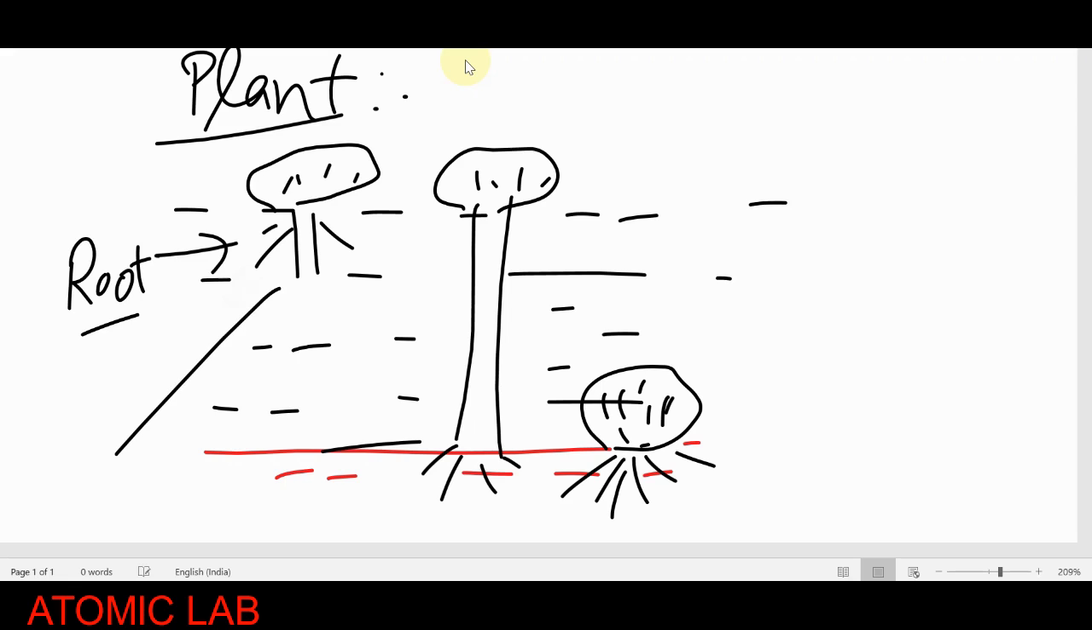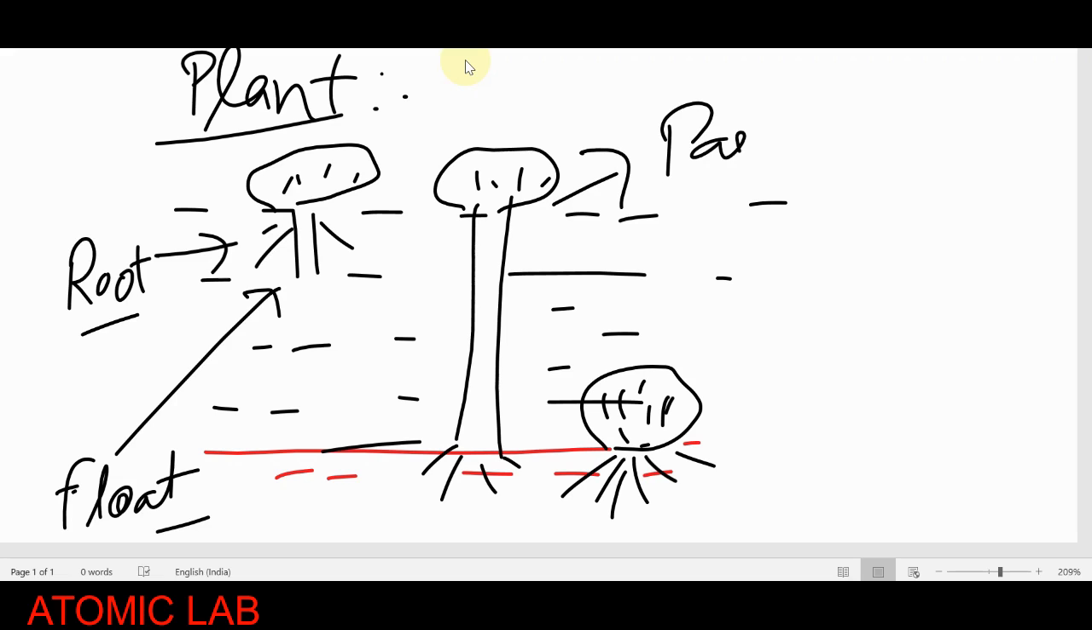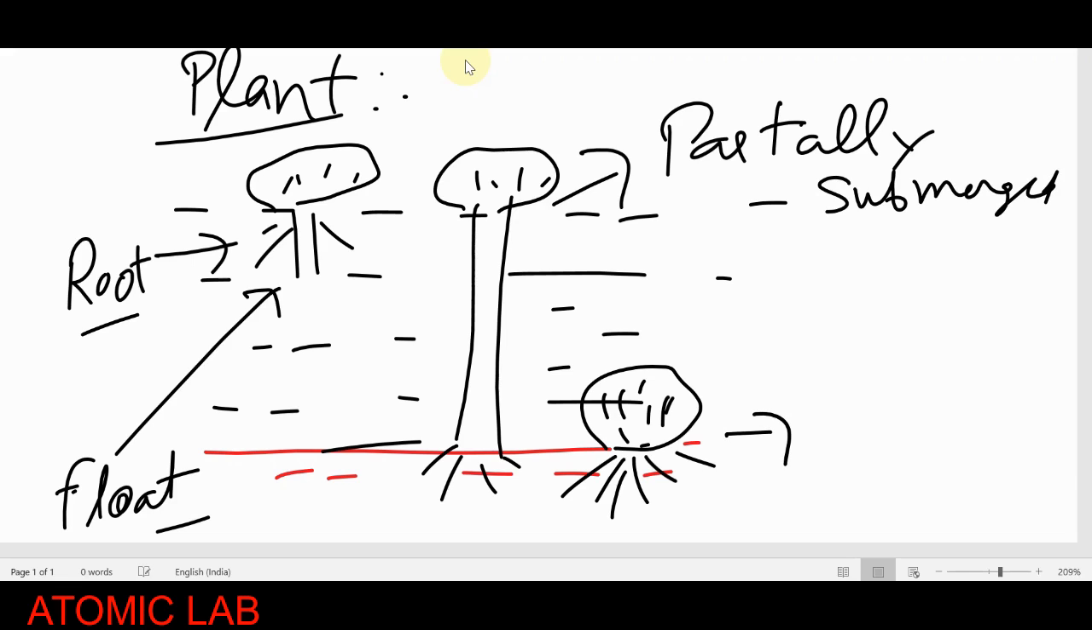The first type of plants, definitely, float on the surface. And second is the partially submerged. And third type of plant is, yes, completely submerged in the water, in the soil.